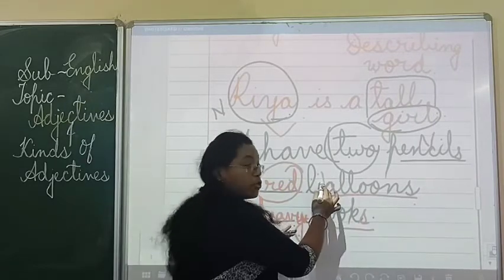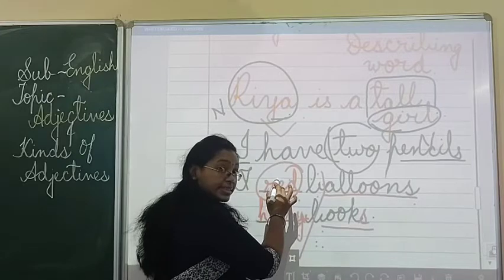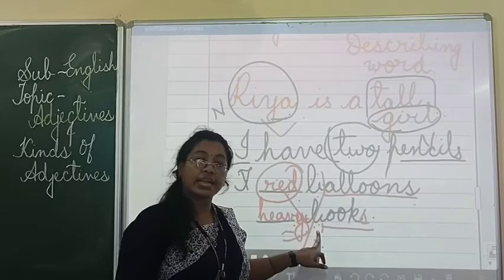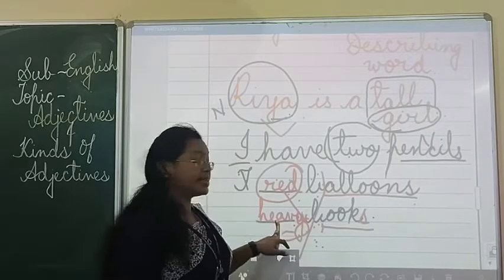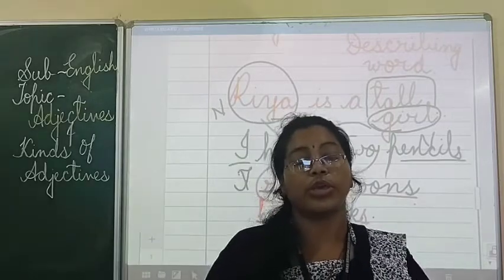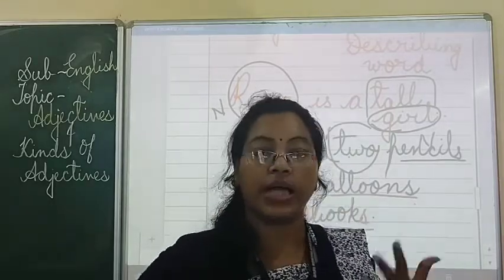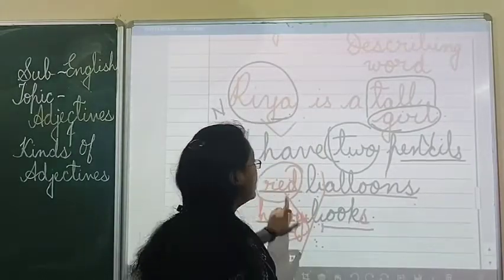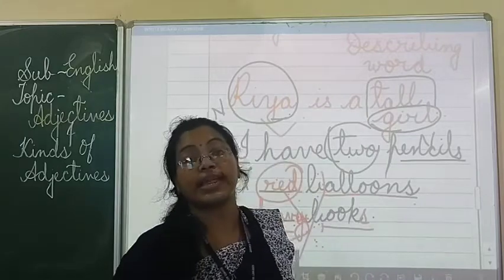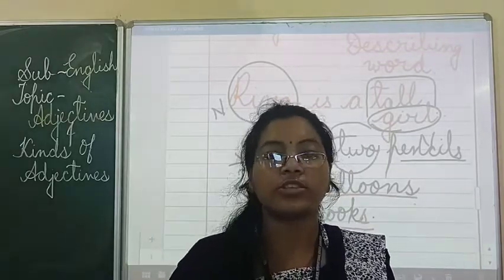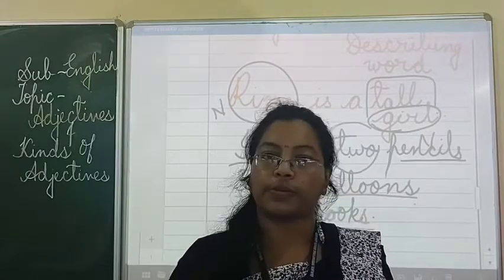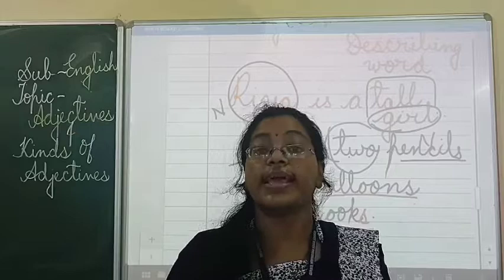It tells more about the balloon, so it is an adjective. Books is a noun, and heavy tells how the books are. They are heavy. So here heavy, red, two, tall, these all are adjectives. Yes or no? Because they are describing a noun or a pronoun. That's why they are called adjectives.